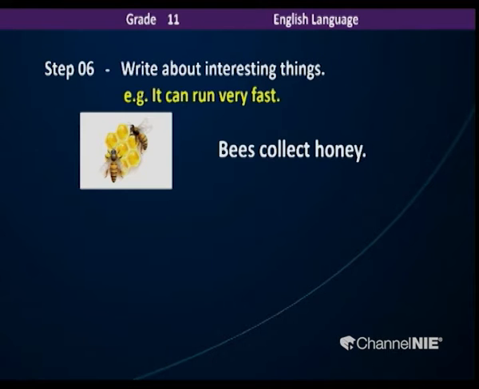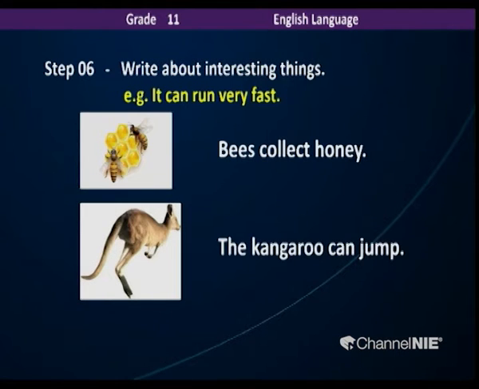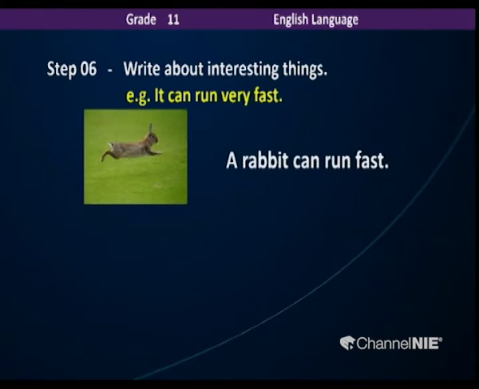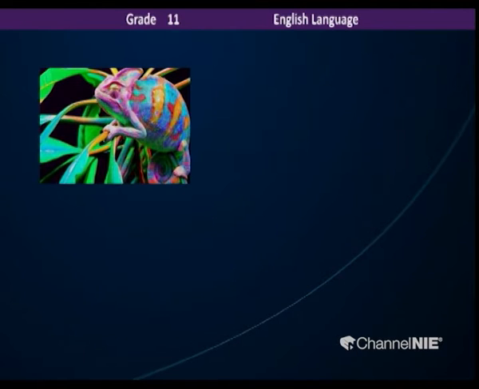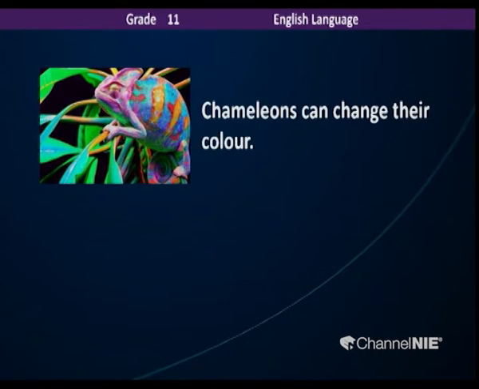Likewise, first we will look at some animals and see what the interesting things about them are. Bees collect honey. Not everyone can collect honey. And we have the kangaroo. The kangaroo can jump. And we have the rabbit. It can run fast. Look at that rabbit running away. And we have the cow. It gives us milk.